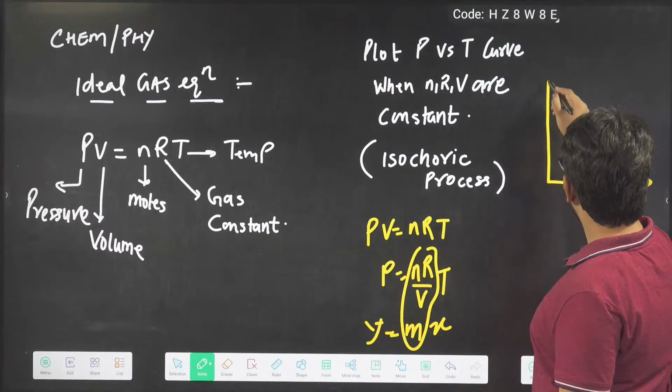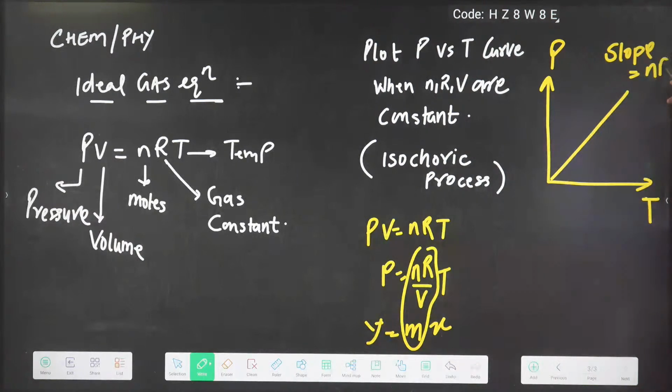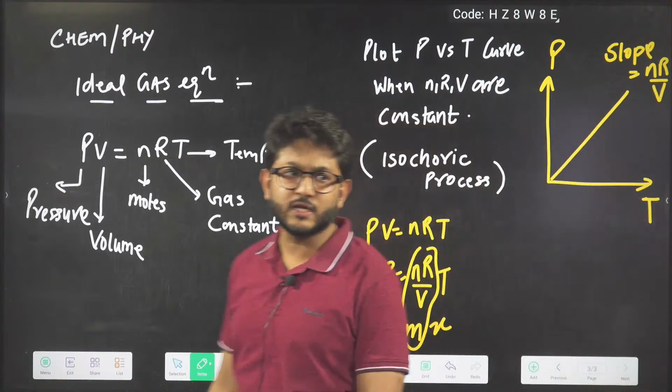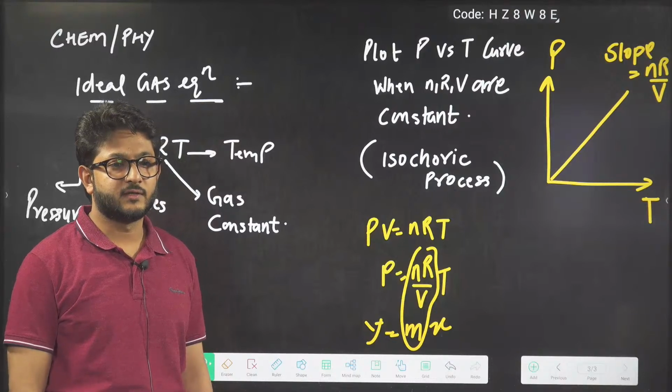So P axis is here, sorry, T axis is here, temperature axis is here, and it looks like a straight line. So it will be what line, beta? Straight line. And the slope will become what, beta, here? The slope will be nR by V. n and R both are constant, guys. Here n and R both are constant.